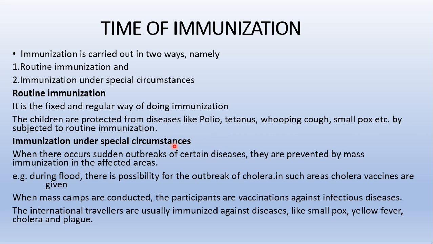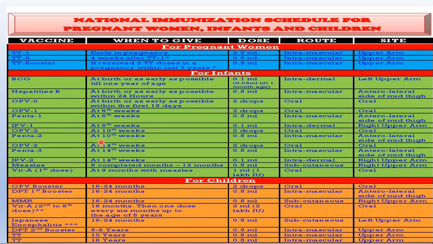And the WHO, that is World Health Organization, has given a schedule of immunization for children. That schedule you can see at a glance, which I have given for the Indian schedule: the national immunization schedule for pregnant women as well as infants and children.